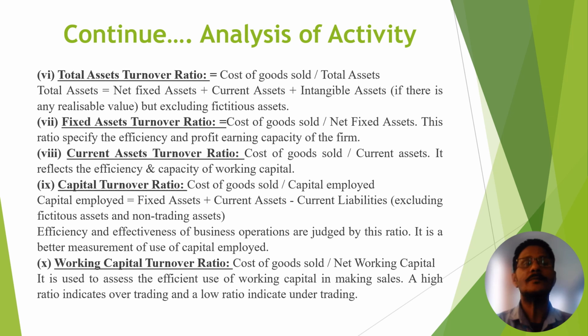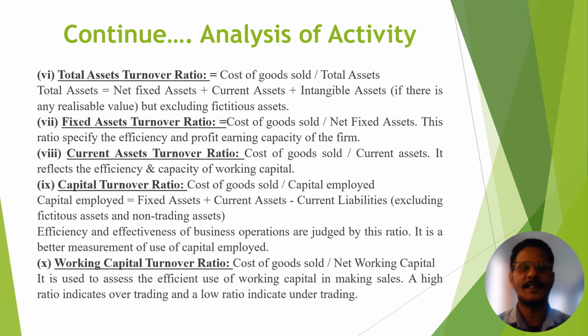Now after that, total assets turnover ratio. For calculation of total assets turnover, the formula is cost of goods sold divided by total assets. Total assets means net fixed assets plus current assets plus intangible assets. Cost of goods sold, as before, we already explained.